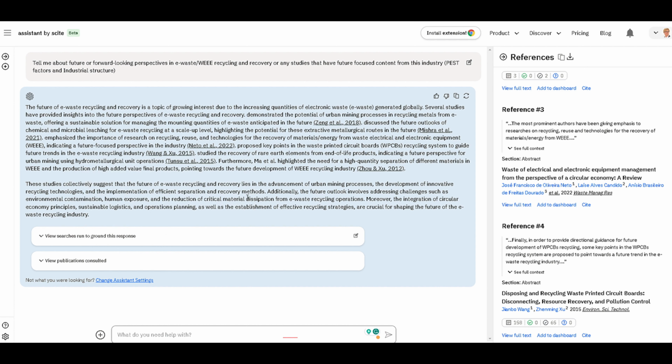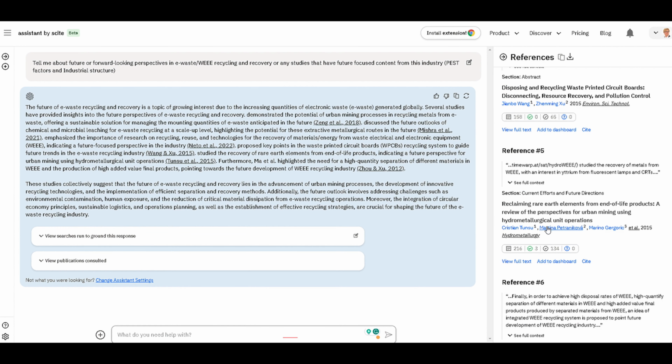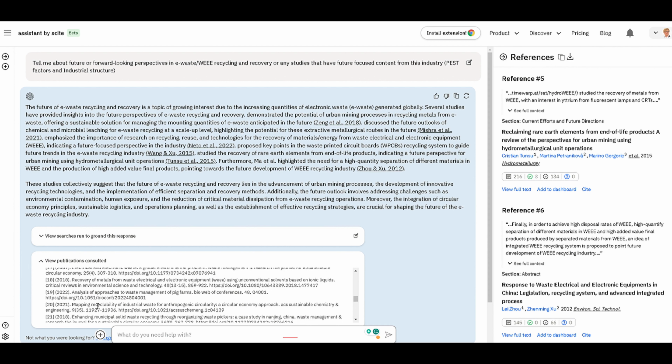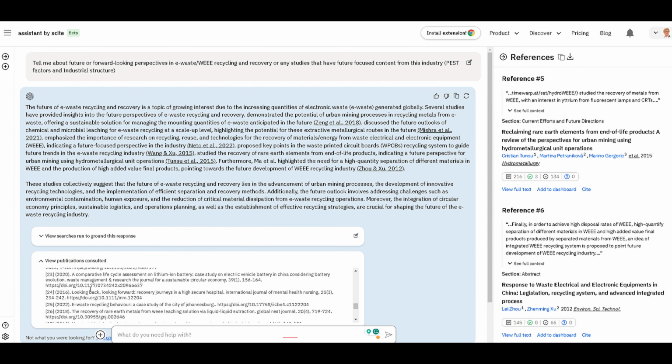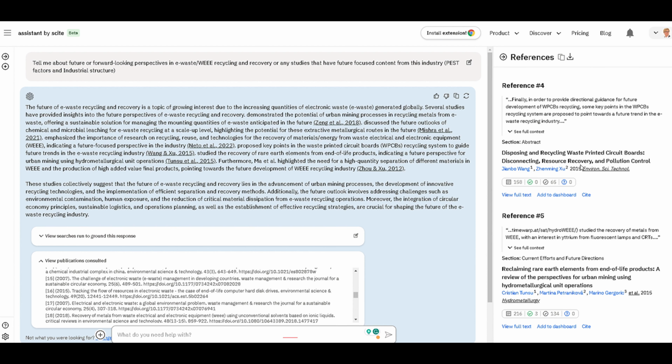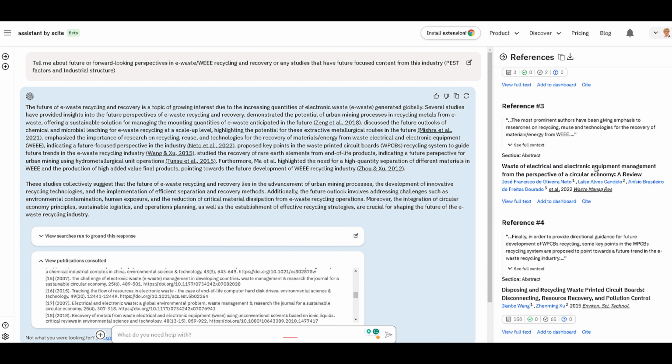Now, by itself, it's not always a very effective system, and you'll see as I scroll down here that it's picked up 6 publications. Even though it's actually consulted many more, it's actually cited 6. Are these the best 6? No. What can I tell from these citations?